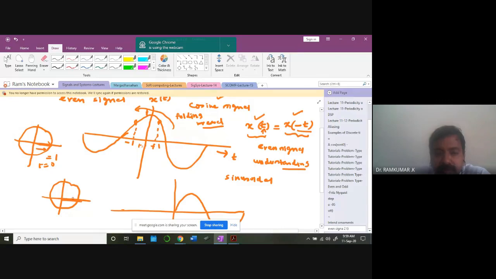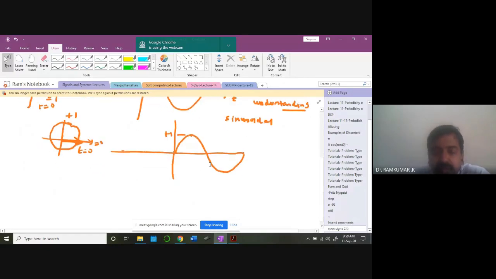Okay, so this is a value. The corresponding y-axis value along the x-axis, the real axis, is equal to 0 here. Y equal to 0. Therefore, you start at 0. Then you go and get the maximum value of plus 1. Okay, clear. So then after 90 degrees, you'll be getting that.